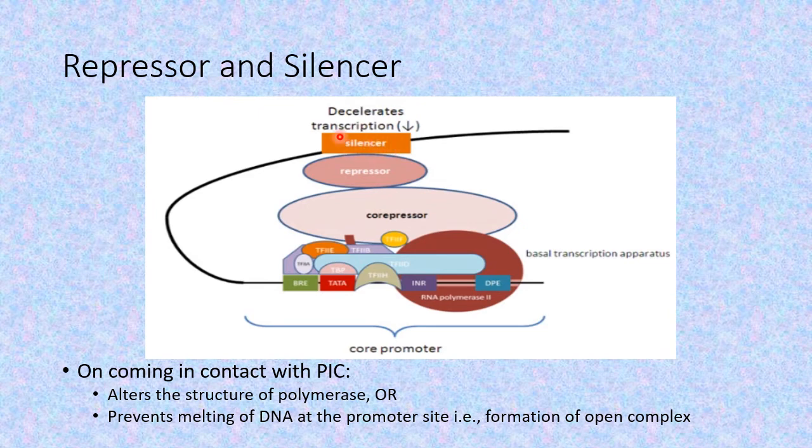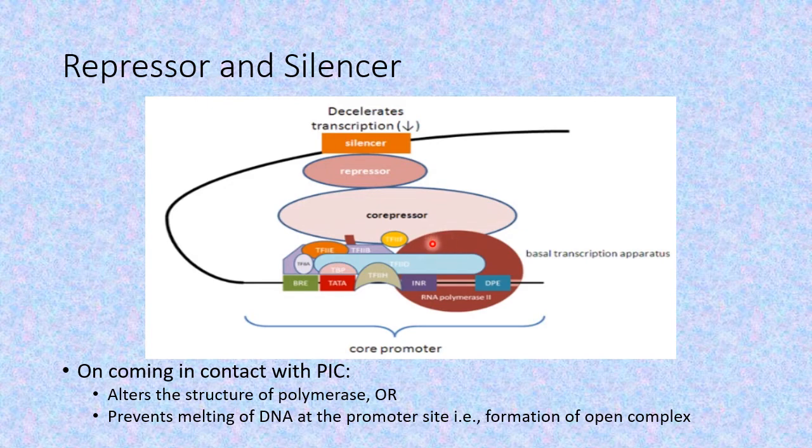So repressor is a protein which has got two domains. One domain binds to the nucleotide sequence, to the DNA molecule, and the other domain binds to the RNA polymerase. This binding may be direct or it may involve some other proteins known as the co-repressors. So when this repressor comes in contact with the RNA polymerase, it may have two effects on it.